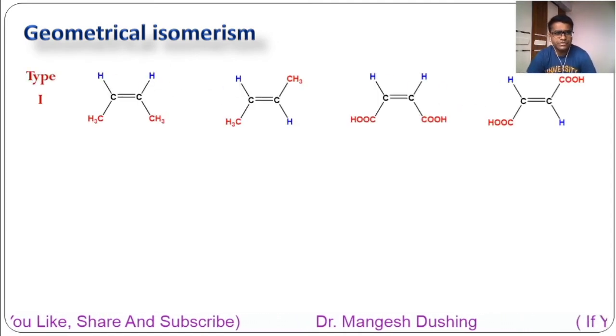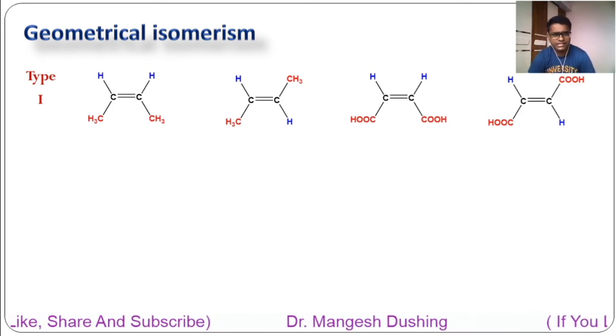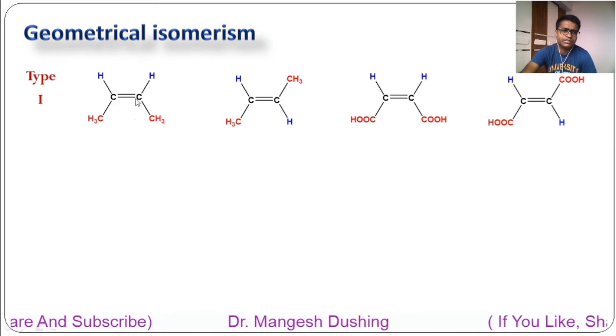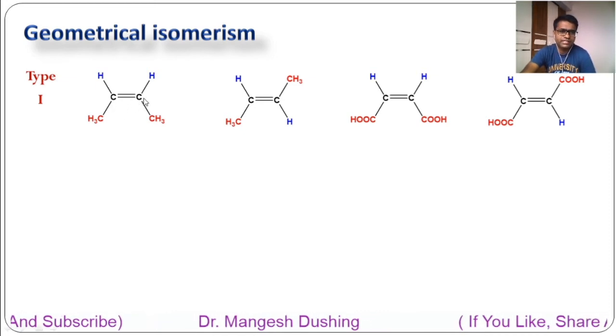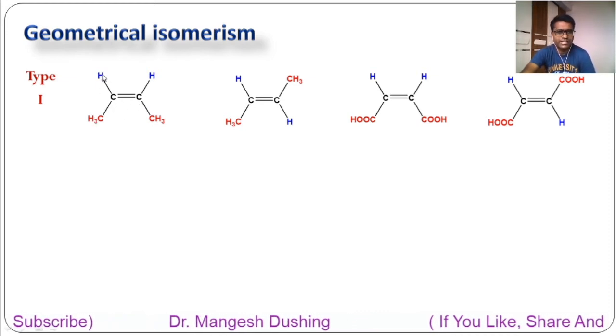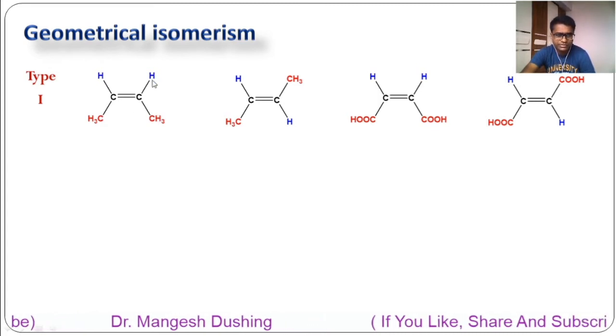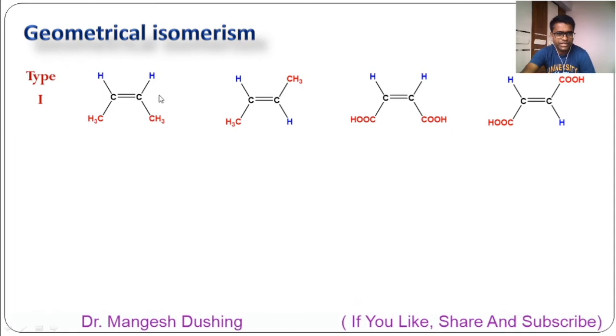So how many types of geometrical isomerism are possible? The first type is this one. If the carbons contain similar groups, meaning this carbon and this carbon both have the same group, like H and CH3, H and CH3, but each carbon has two different groups here, H and CH3. So this is one type.